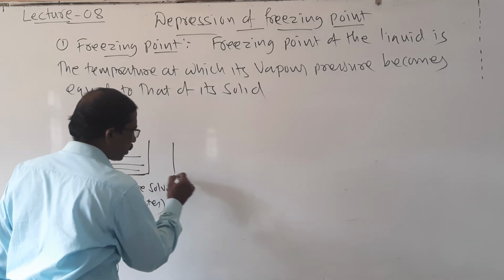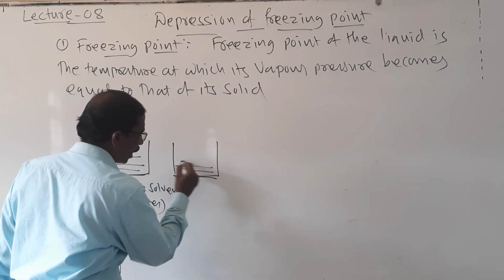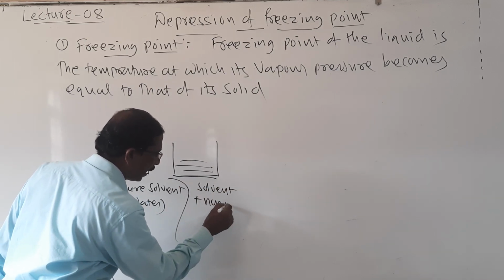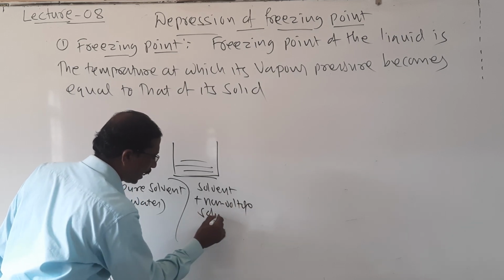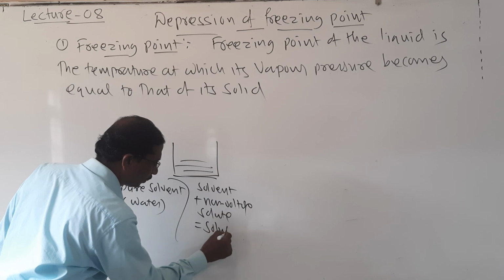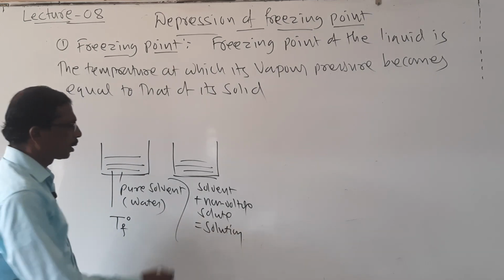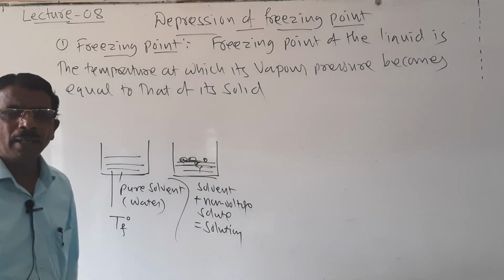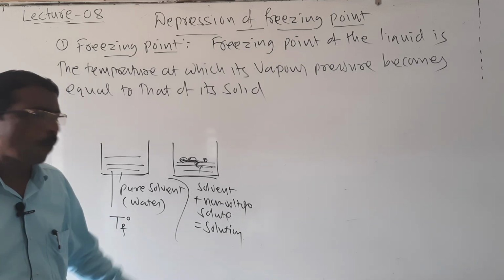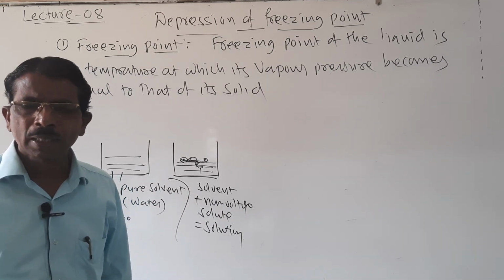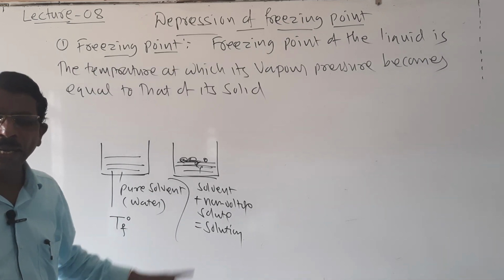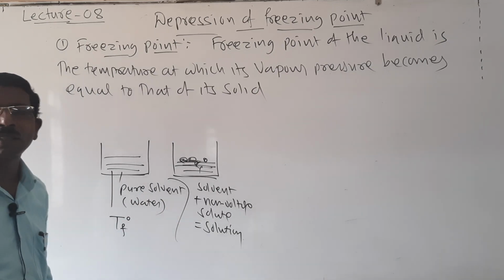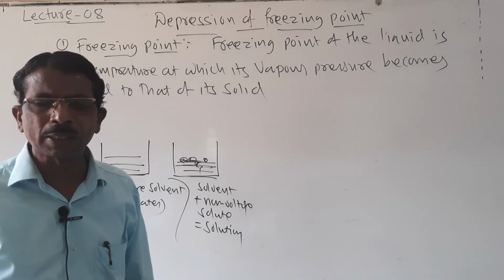And when the solvent is taken and a non-volatile solute is added, it becomes a solution. When a non-volatile solute is added, the vapor pressure of the solution decreases, and hence the freezing point of the solution is lower than that of the pure solvent. This is called depression in freezing point.